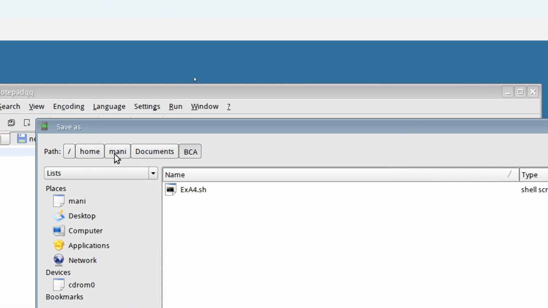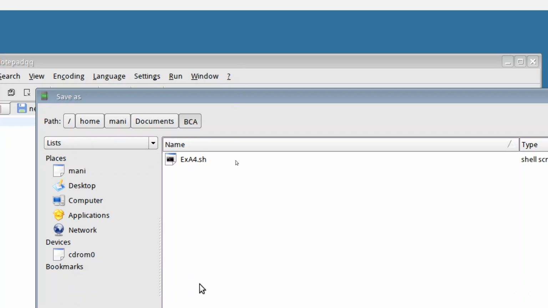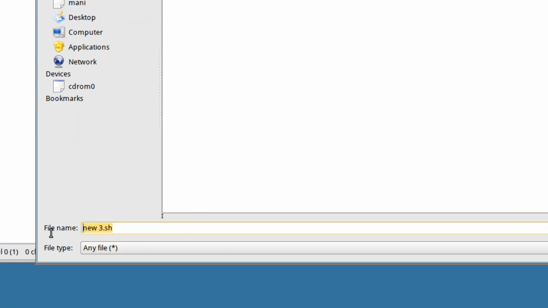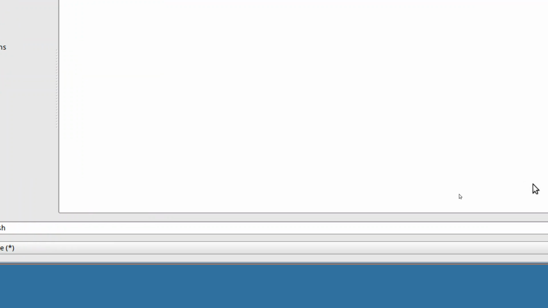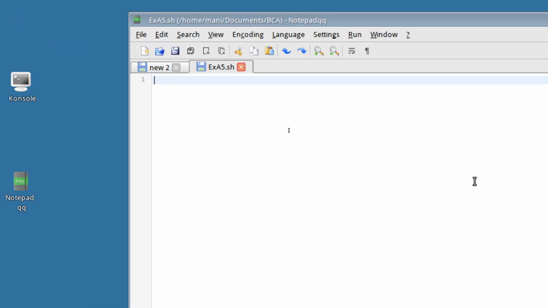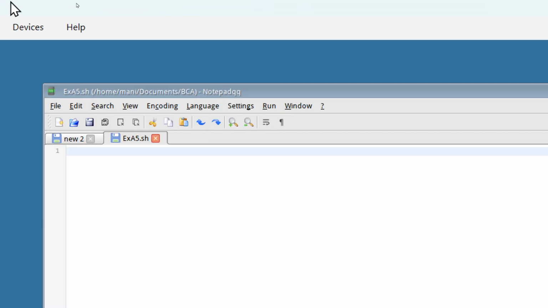So I'm there at my login and then my documents, and there under my documents I have one more folder called BCA, and I'm going to give a proper name to this one. So I'm going to call it exercise A5, but remember you have to put the extension as .sh. That is very much required, because only then will it highlight the scripting. So you do that and then click on the save button, and that's it. You notice that by default it will select bash here.